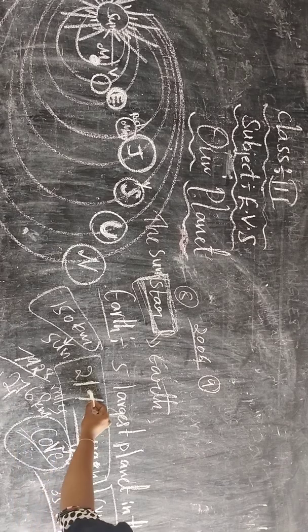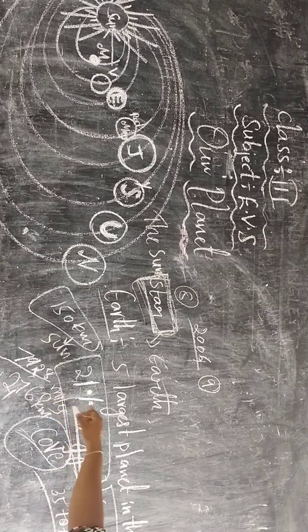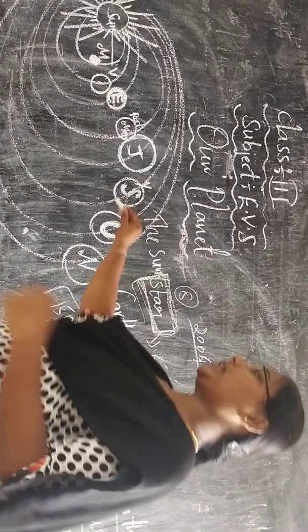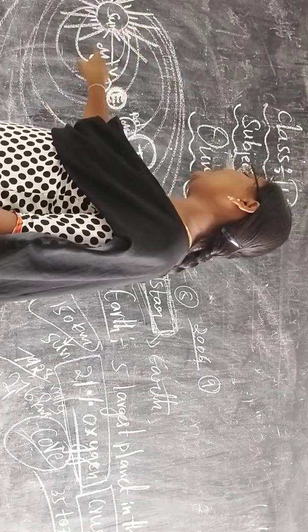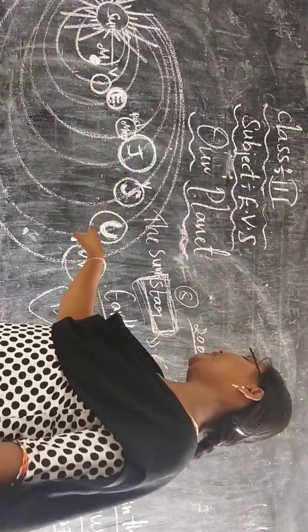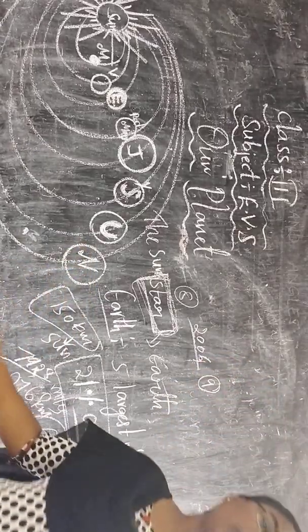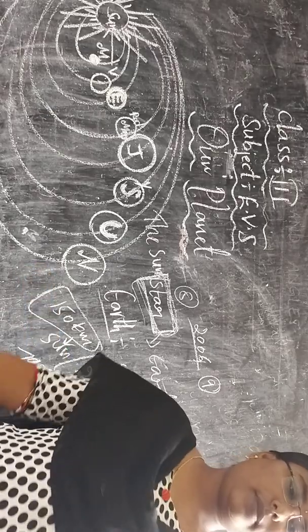In the atmosphere, the oxygen percentage is 21%. Let's do it once again. The sun is a star. Then the planets: Mercury, Venus, Earth, Mars, Jupiter, Saturn, Uranus, Neptune. Tomorrow, draw the diagram and write the names. Okay.